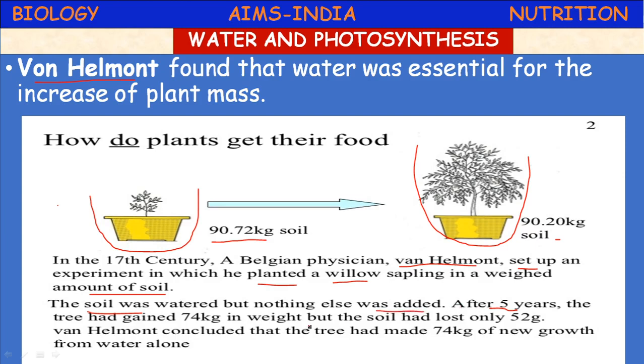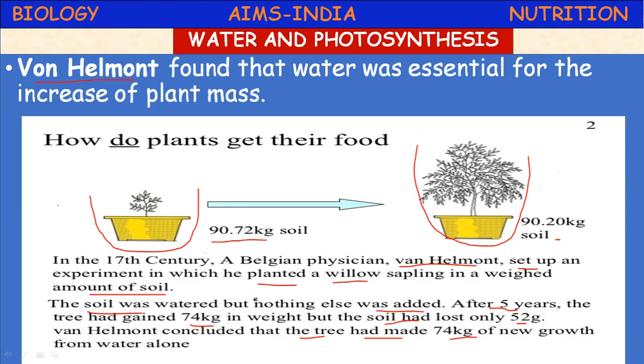After 5 years, the tree had gained 74 kgs in weight, but the soil had lost only 52 grams. Only 52 grams. Van Helmont concluded that the tree had made 74 kg of new growth from water alone.